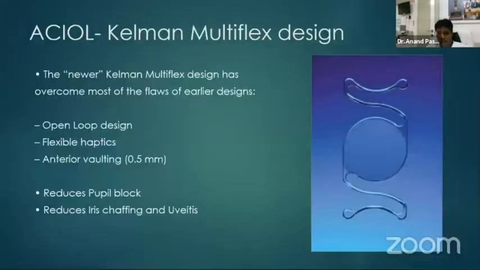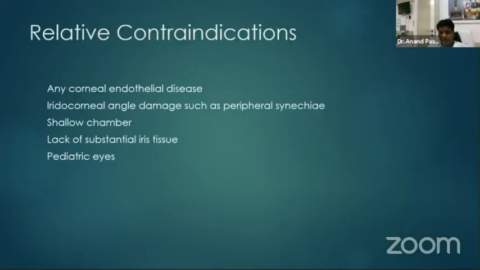This newer IOL has an open loop design with flexible haptics, and there is an anterior vaulting of 0.5 millimeter. This significantly reduces the pupillary block and the iris chafing and uveitis, which is associated with these IOLs.